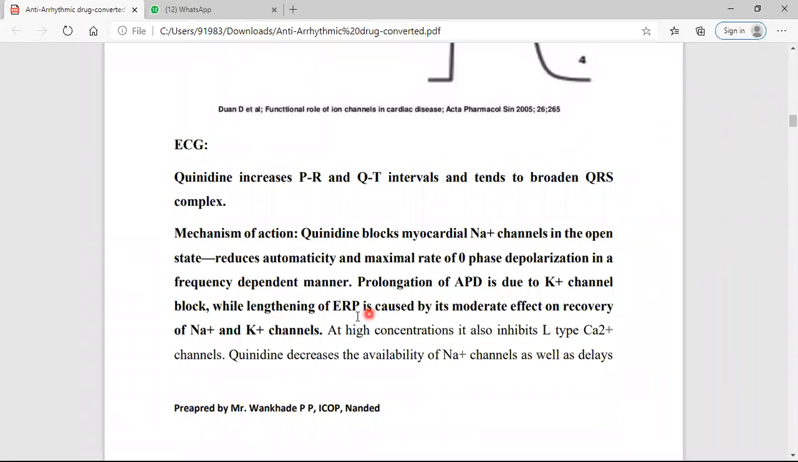It also increases the effective refractory period. In high concentration, it also inhibits the L type calcium channel. So simply you have to understand that this drug quinidine blocks phase 0, meaning it blocks the sodium channel, and it also blocks the potassium channel, and it also prolongs the action potential duration.